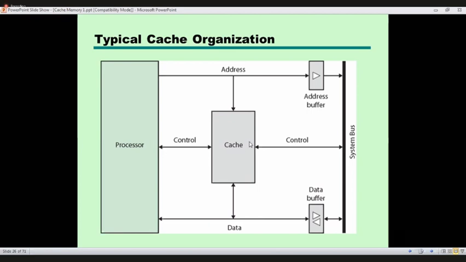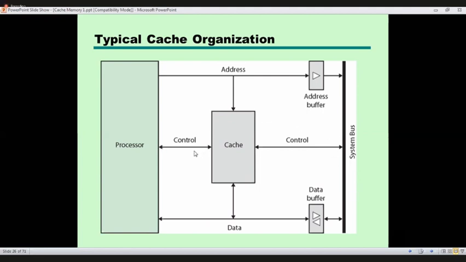Now if a cache hit occurs, then we can disable this buffer, so these signals will not move to the system bus, right? And this one also we can disable. If a hit occurs, these two buffers we can disable, so there is no more communication between the system bus and main memory.